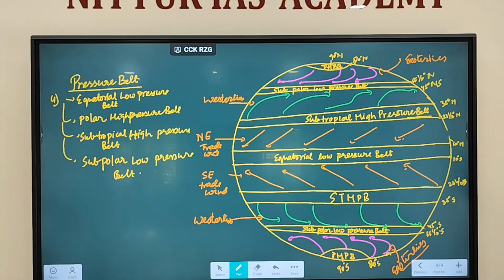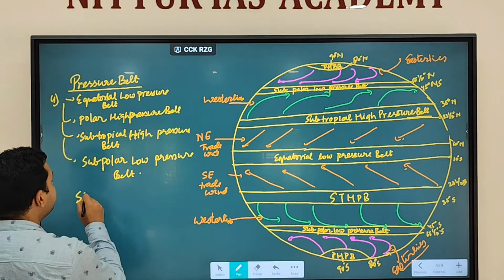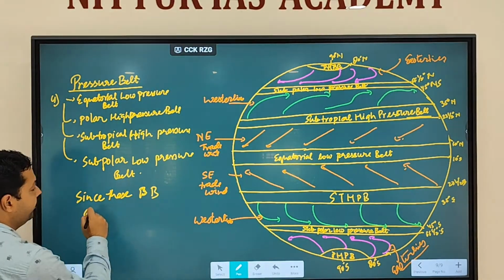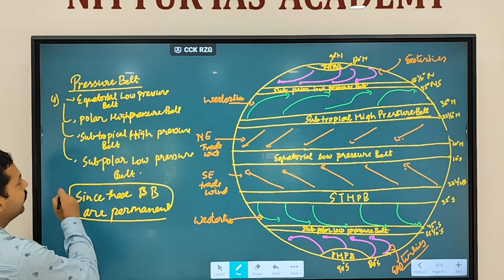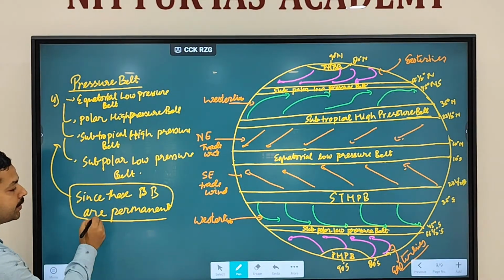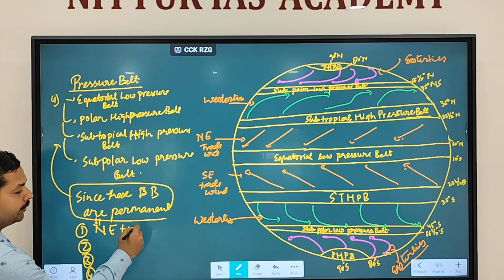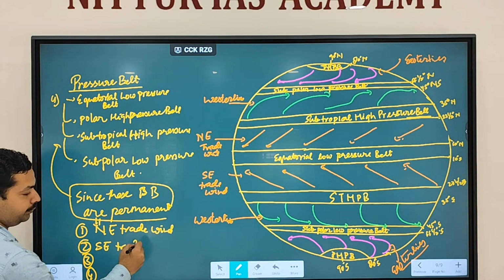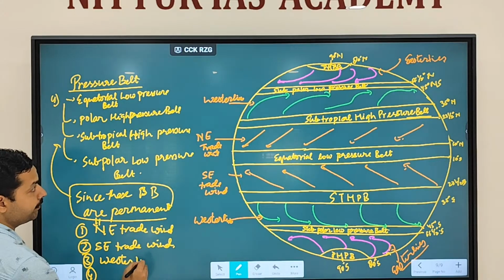Since these pressure belts are permanent, permanent means they are present throughout the year. That's why there are four permanent winds: northeast trade wind, southeast trade wind, westerlies, and easterlies.